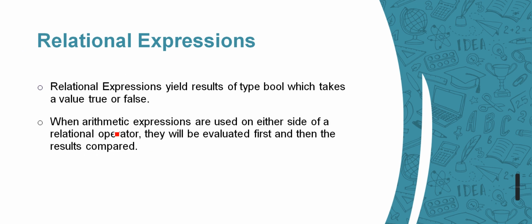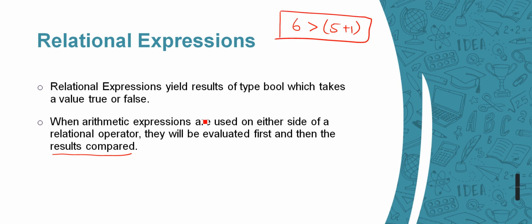Get that? When arithmetic expressions are used on either side of a relational operator, they will be evaluated first and then the result compared. Let's take an example: 6 is greater than 5 plus 1. Is this a relational expression or not? Yes, it is.